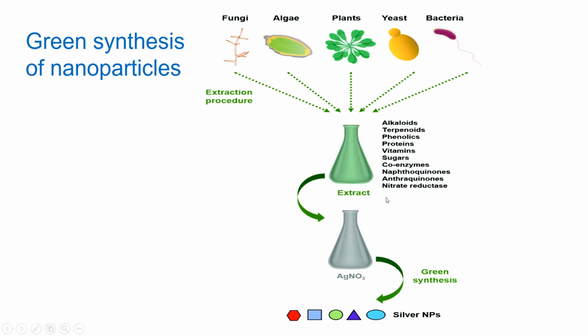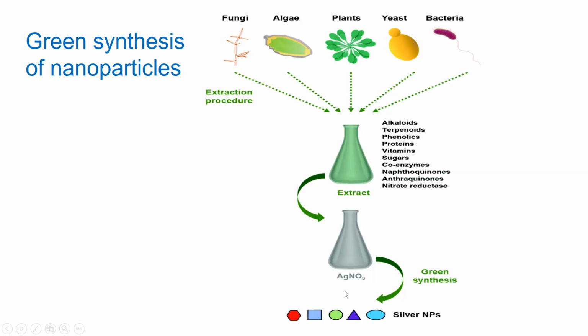In the third step, you select a material from which you are going to produce the nanoparticles. For example, if you want to produce silver nanoparticles, you need a silver salt.